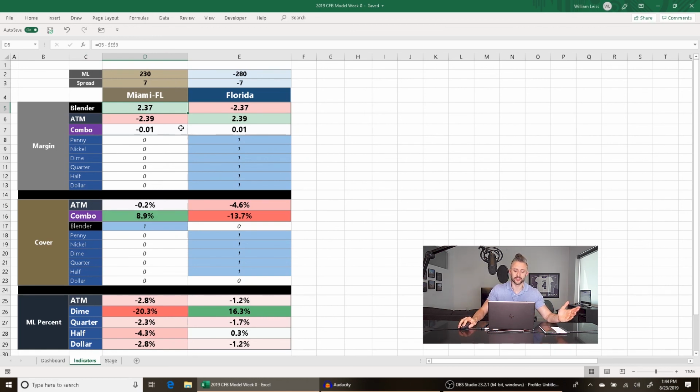But because all the secondary indicators favor Florida, I would probably bet them right now. But if this line moved to 7.5, I would jump on Miami. So let's hypothetically say this line moved to 7.5. Okay, now things are tilting towards Miami a little bit more. The money line stays the same. If I were to make a money line bet on this game, it would be Florida, but at minus 280, that's probably too high of juice for me to feel comfortable with.